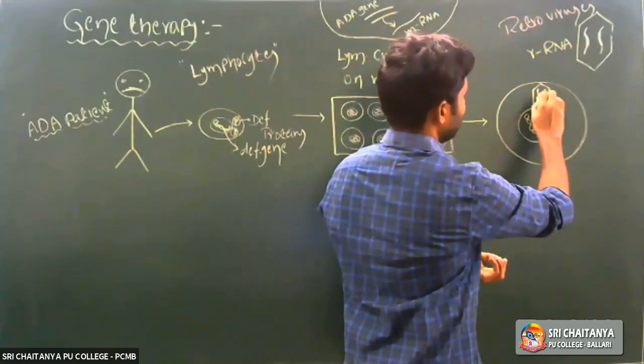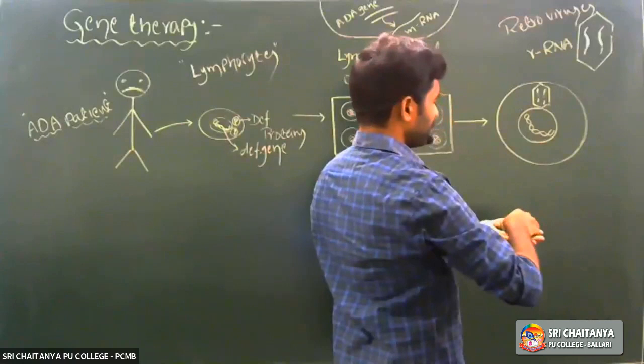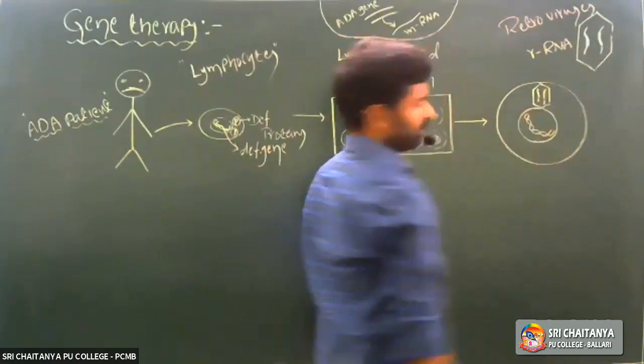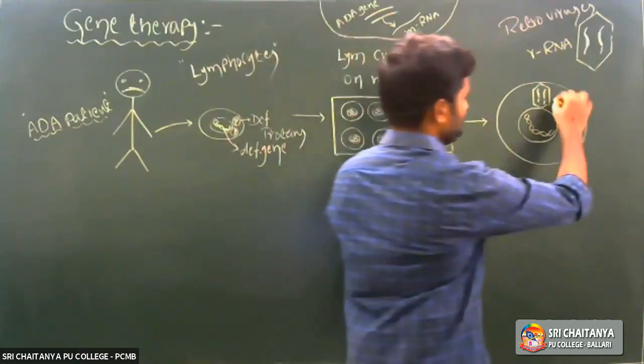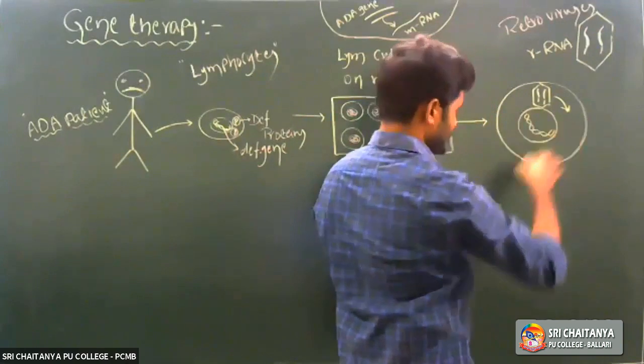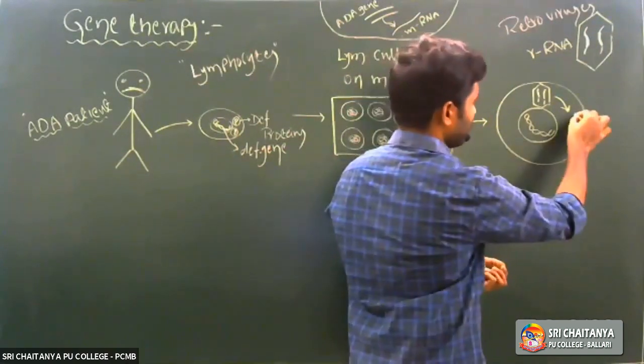But it is recombinant RNA molecules now. So those recombinant RNA molecules enter into the cytoplasm. Right? So after that, what will happen?